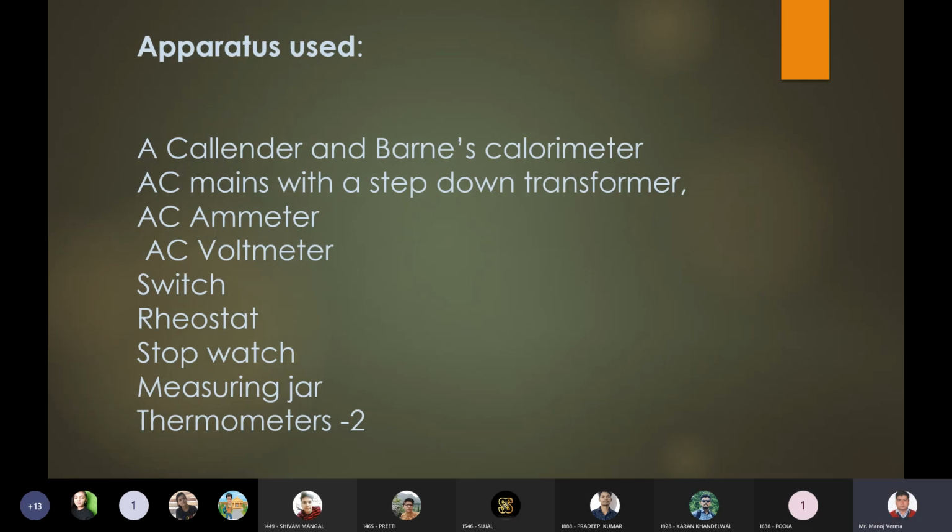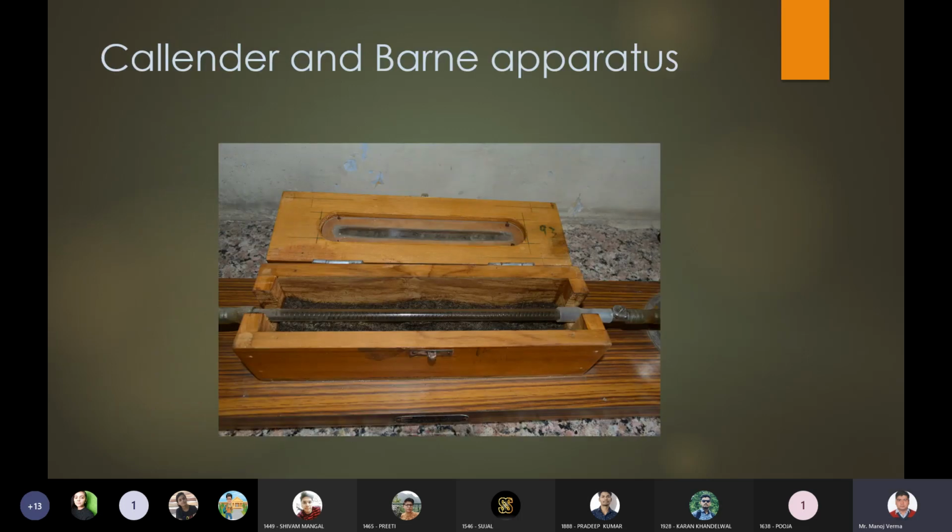This you can see is actually your Callendar and Barnes setup. There is a nichrome filament in this glass tube, and on both the ends we have arrangement for applying electrical potential. And we can flow water through this glass tube.